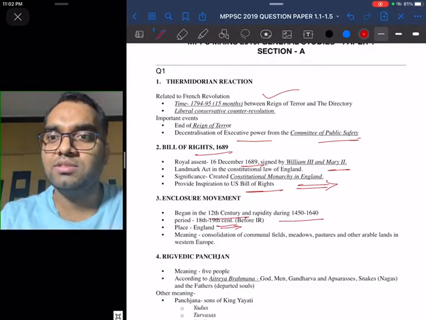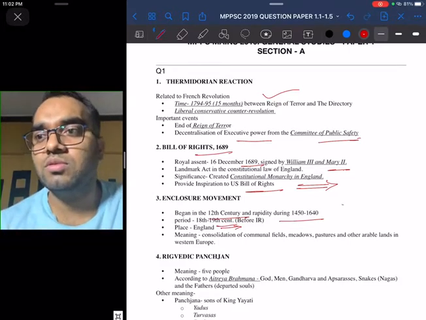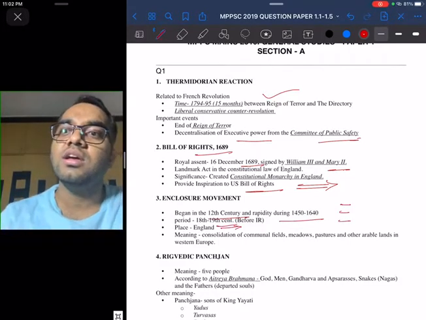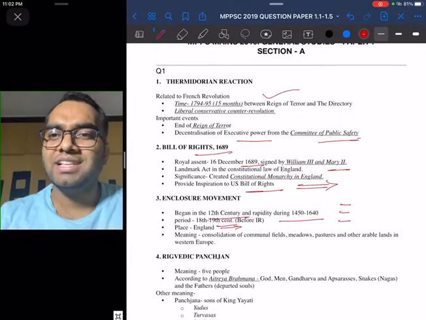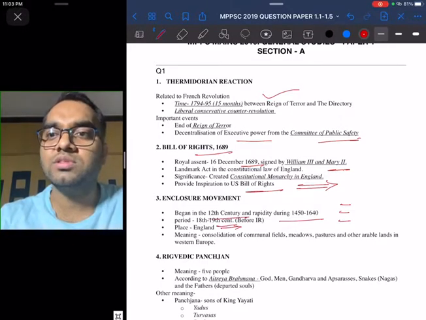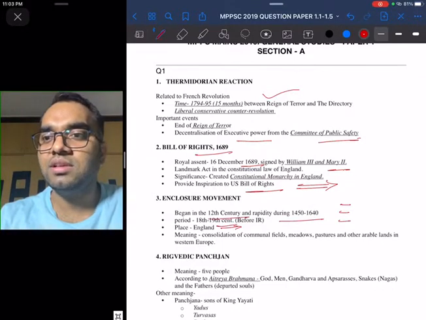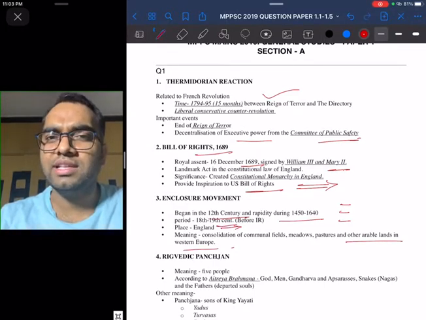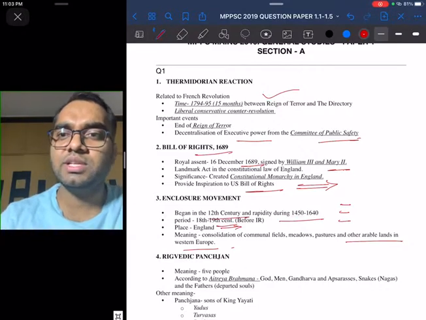So we can write in this fashion also, 1 point, 2 point, 3 point. The place where it took place was England. And what is the meaning of enclosure movement? It was a consolidation of communal fields, meadows, pastures and other arable lands in Western Europe. So I think these 3-4 points are sufficient.